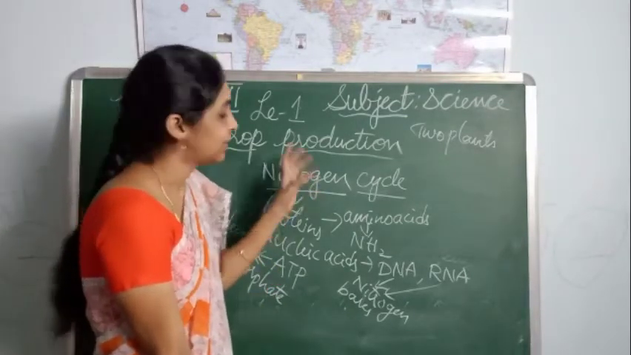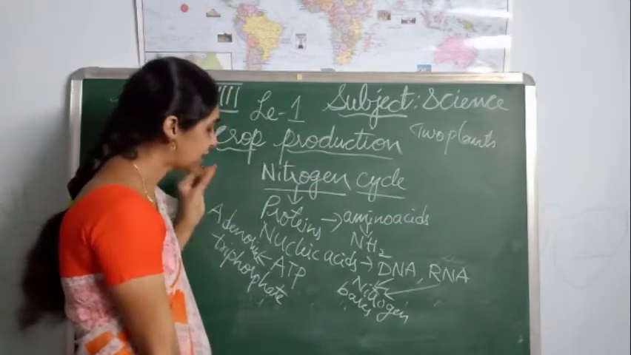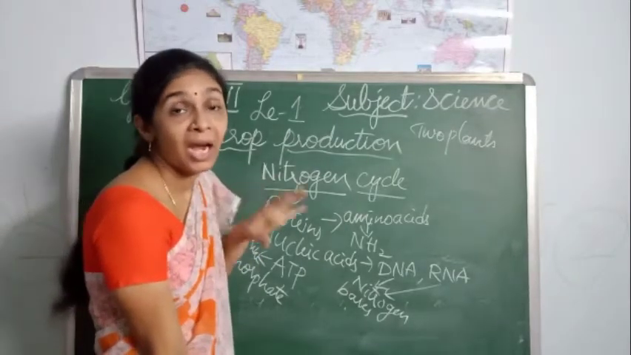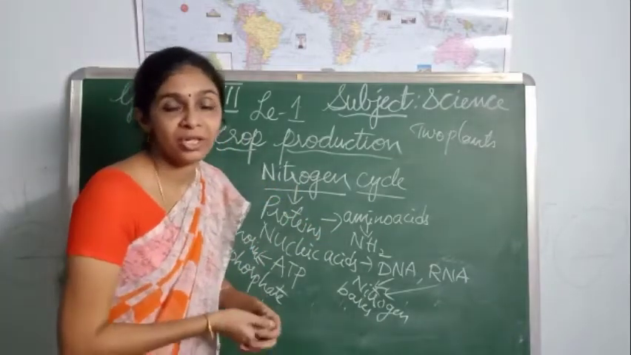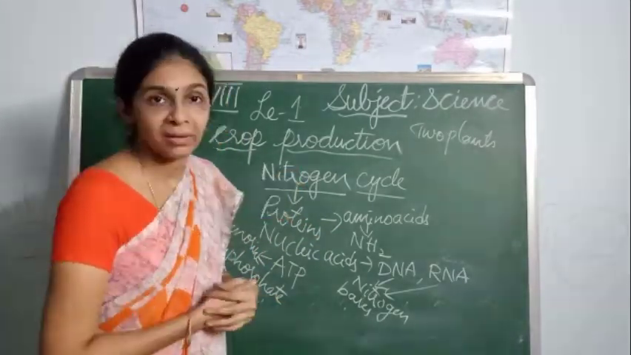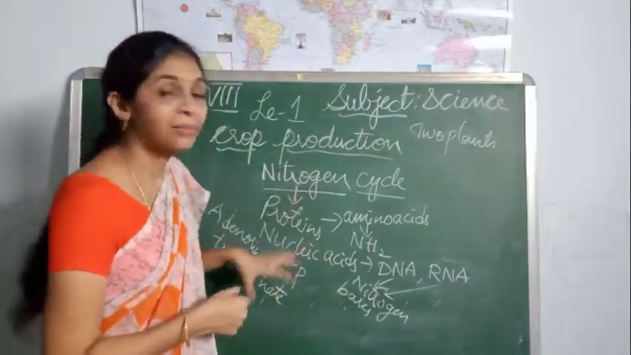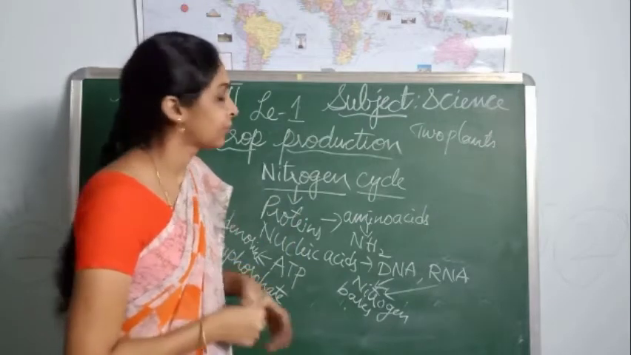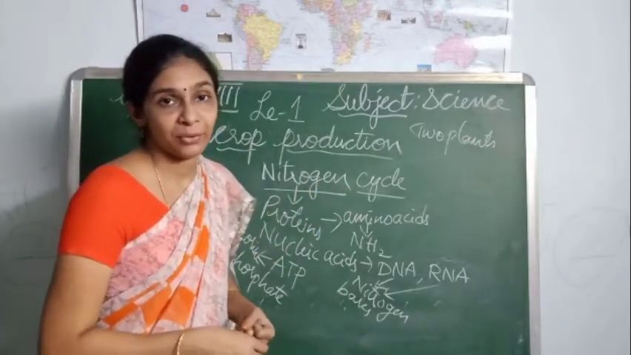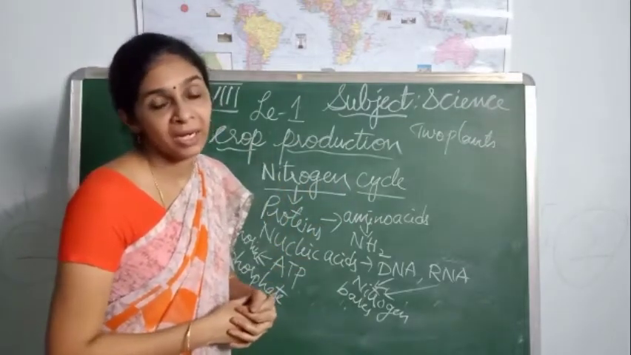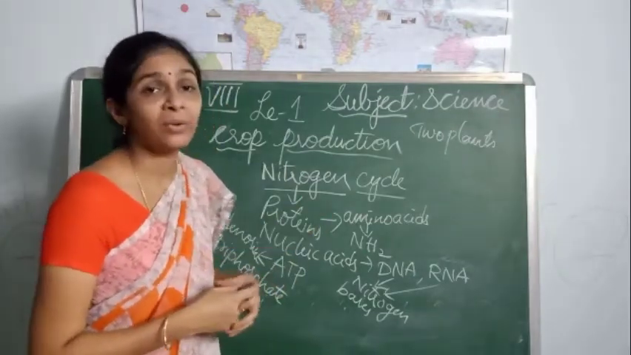Okay. That means nitrogen is required for the synthesis of proteins, for the synthesis of nucleic acids, for the synthesis of ATP, and still more molecules are produced with the help of nitrogen in our body. That means for our life processes to continue, we require all these biomolecules. So that's why we have to know the importance of the nitrogen cycle, how the nitrogen cycle is carried out in living organisms.